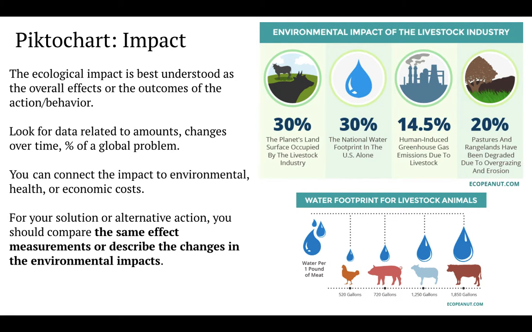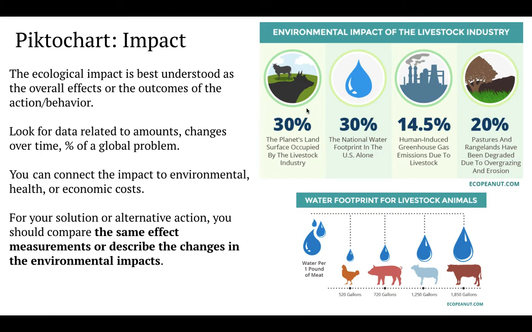So the first thing that you're going to be working on for your poster is the impact. The impact is just really the overall effects or the outcomes of your action or your behavior, both for your problem and the proposed solution. Now, you want to be looking for data related to things like amounts, change over time, percents of a global problem. You might be able to connect your impacts to things like environmental impacts or health impacts or economic costs. And you want to make sure that you're looking at the same types of data or the same types of measurements that describe both your problem and your solution.